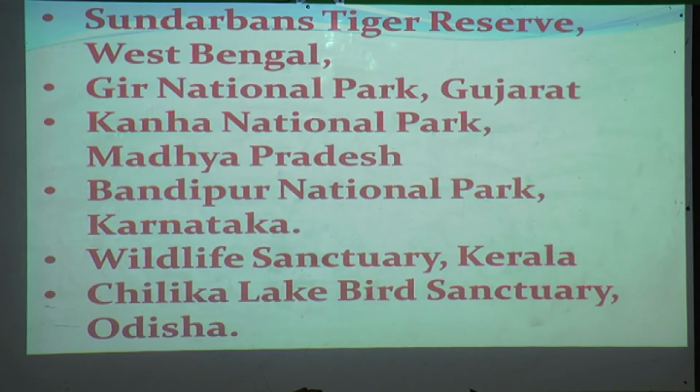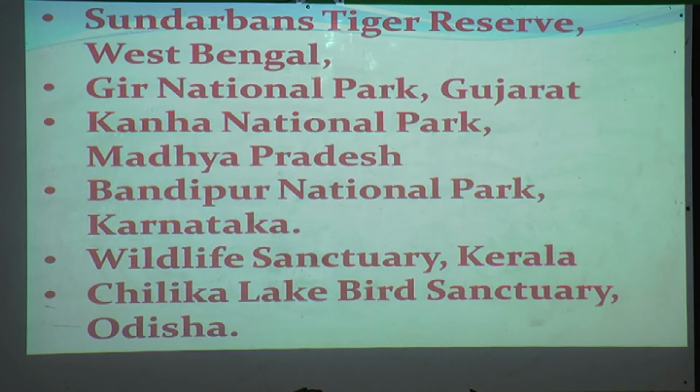Third one is Sundarbans Tiger Reserve. It is in West Bengal. Gir National Park. It is in Gujarat. Kanha National Park. It is in Madhya Pradesh. Bandipur National Park. It is in Karnataka. Wildlife Sanctuary. It is in Kerala. And Chilika Lake Bird Sanctuary.